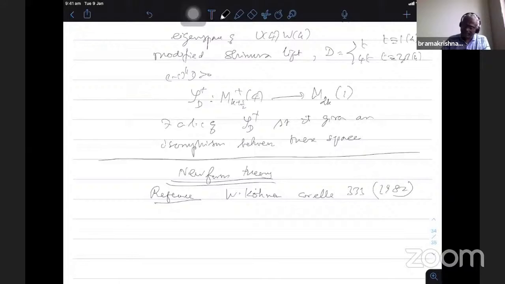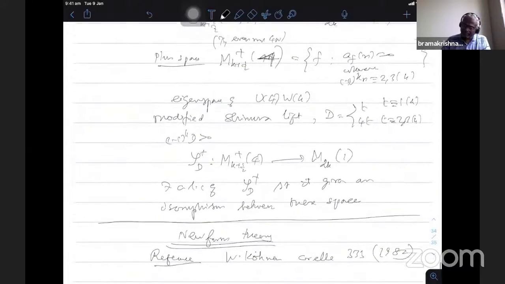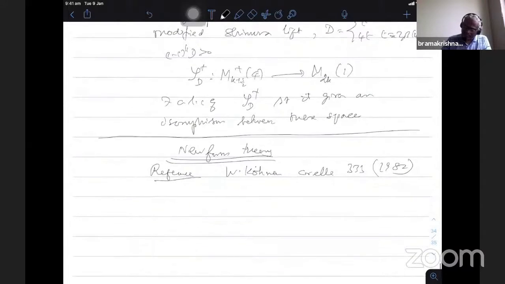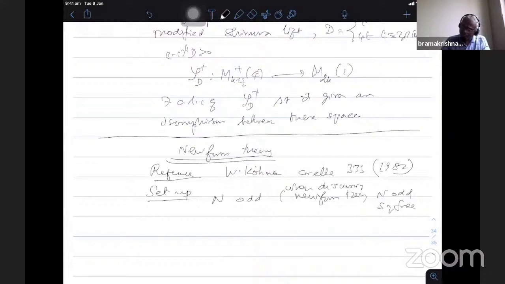So the setup here, now in level N, what he does, I'll fix the notation. Whenever we discuss Kohnen's plus space theory, N is odd square-free. Otherwise, more generally, it is true for N any odd integer.